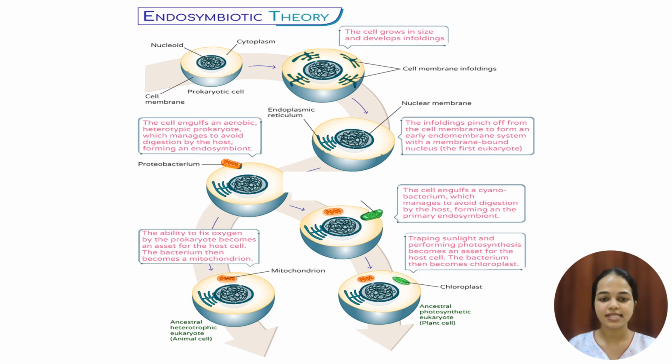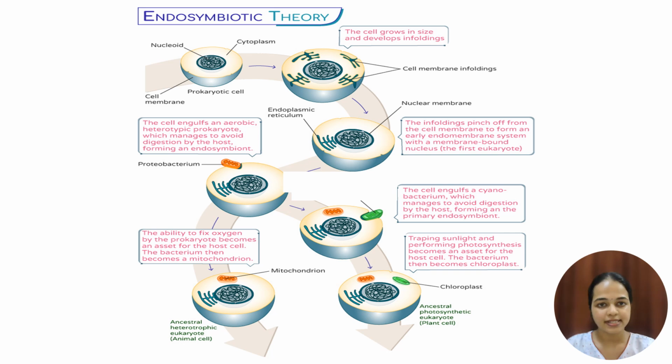In this picture, we can see there is a prokaryotic cell that has cell membrane, nucleoid, cytoplasm. And according to this theory, this prokaryotic cell will grow in size and it will develop infoldings, that is cell membrane infoldings. Further, these cell membrane infoldings will pinch off from the cell membrane and they form an endomembrane system that contains endoplasmic reticulum, nuclear membrane, and the membrane bound nucleus. Now this particular cell is considered as the first eukaryote.